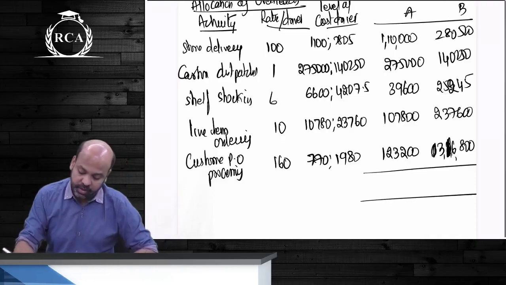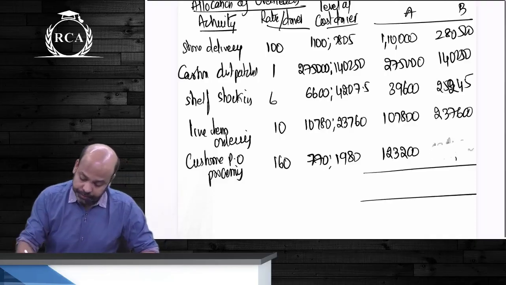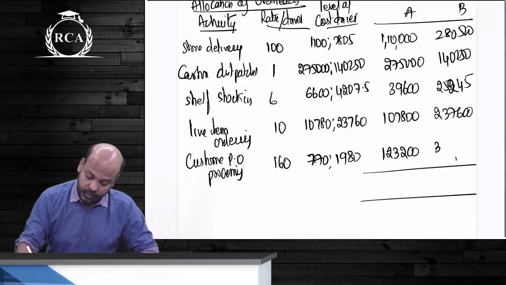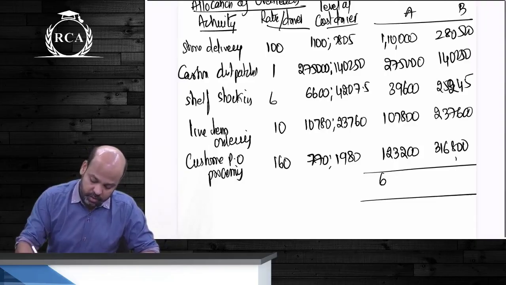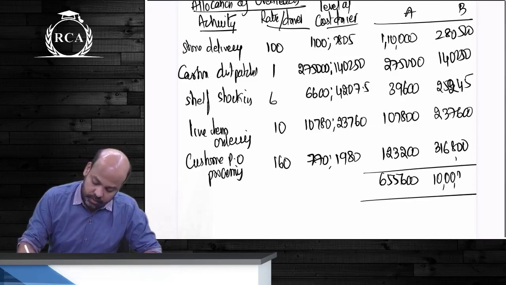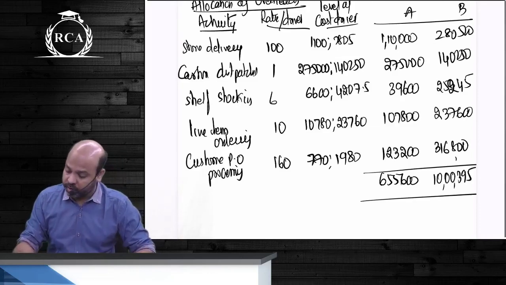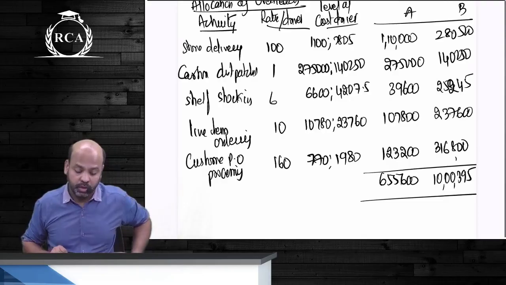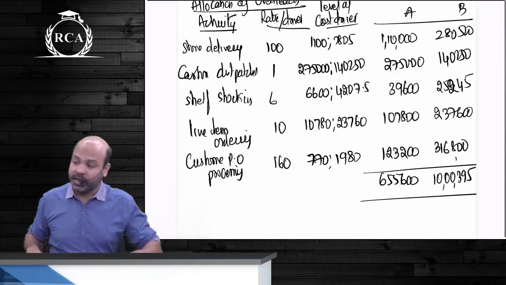Total overheads बेटा 6,55,000. हाँ, 10 lakhs. Please check beta if you all got this. Once you get this beta, start presenting the income statement again.